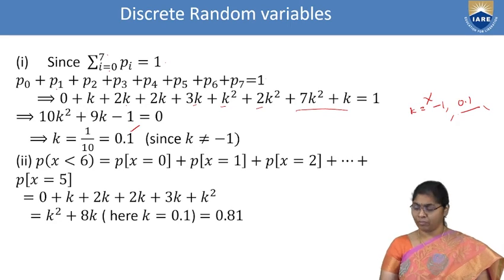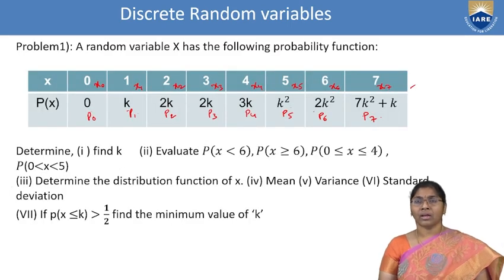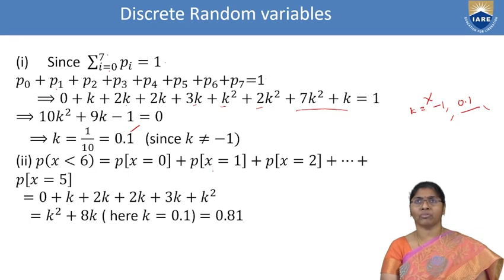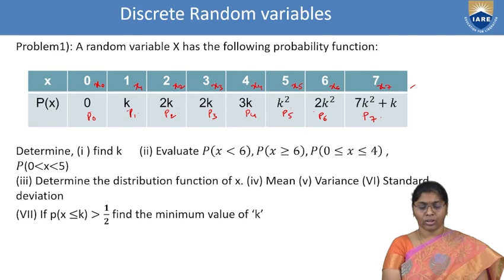Now the first point, the second one in the first part is P of x less than 6. Less than 6 means probability of x equal to 0 plus probability of x equal to 1, probability of x equal to 2, and so on up to probability of x equal to 5. The P0 value is 0, P1 value is k, like that.